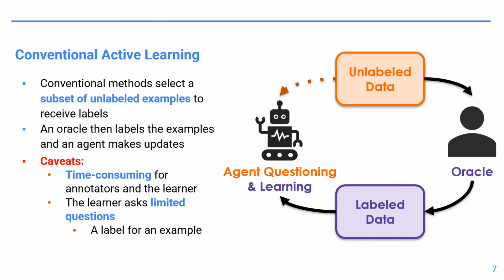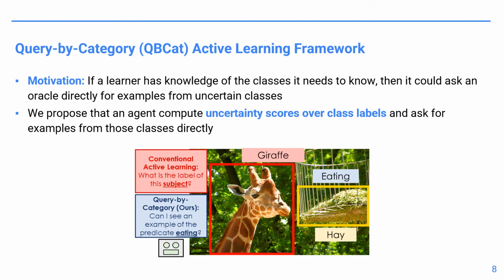Additionally, this framing only allows the agent to ask questions that require a simple label as an answer, which could be limiting in practice. To overcome these caveats, we propose the Query by Category or QB-CAT active learning framework. We are motivated by the scenario where an agent may have knowledge of the classes that it needs to know about. It could then ask an oracle directly for examples from classes that it is uncertain about.